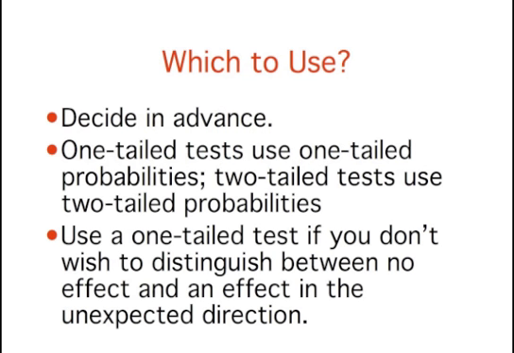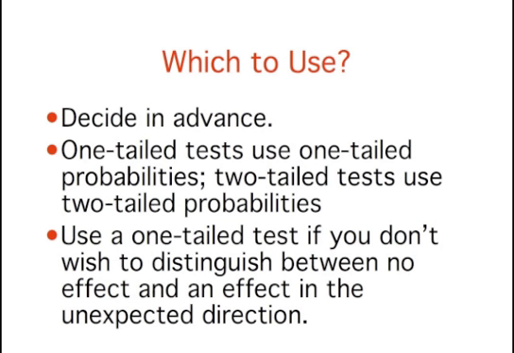You should always decide whether you are going to use a one-tailed or a two-tailed probability before looking at the data. Statistical tests that compute one-tailed probabilities are called one-tailed tests. Those that compute two-tailed probabilities are called two-tailed tests. Two-tailed tests are much more common than one-tailed tests in scientific research because an outcome signifying that something other than chance is operating is usually worth noting, regardless of whether or not the effect is in the expected direction.